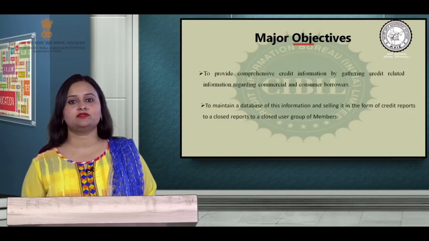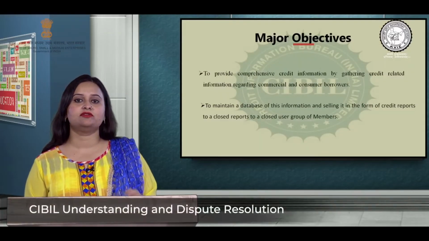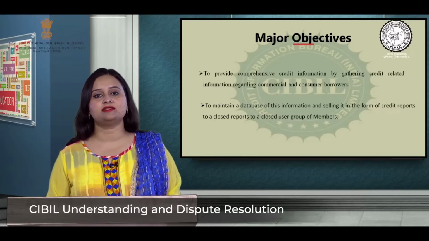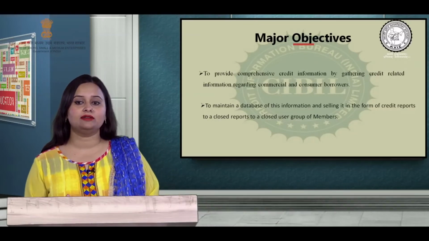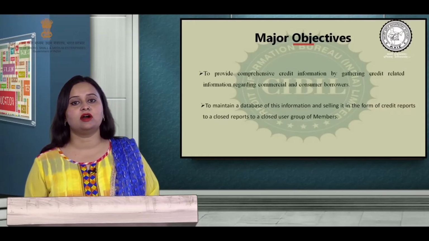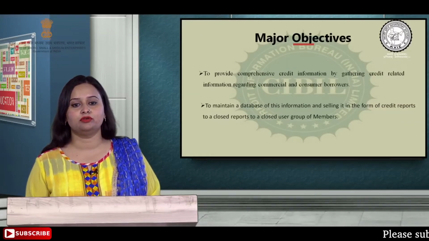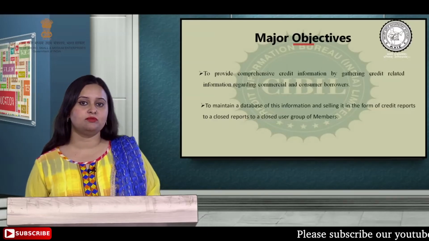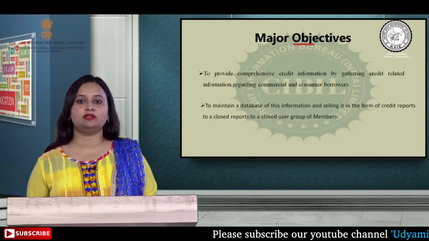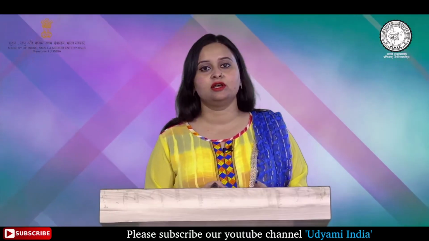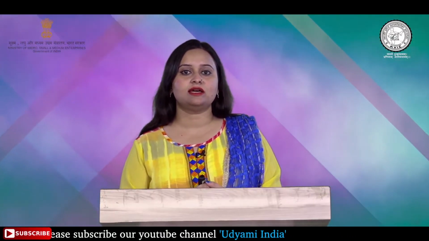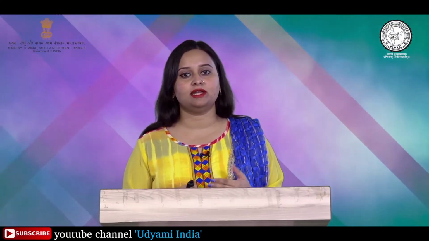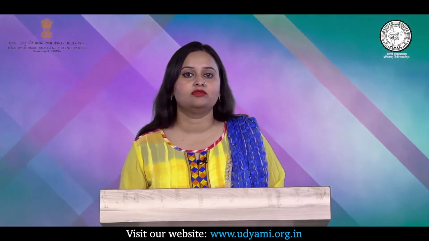The major objectives that CIBIL has, the first one being to provide comprehensive credit information by gathering credit related information regarding commercial and consumer borrowers. What is of utmost importance here is that the credit information gathered about the borrowers needs to be compiled and maintained in a database, and also shared to the common database so that all the other group members of CIBIL can also gain from that information.